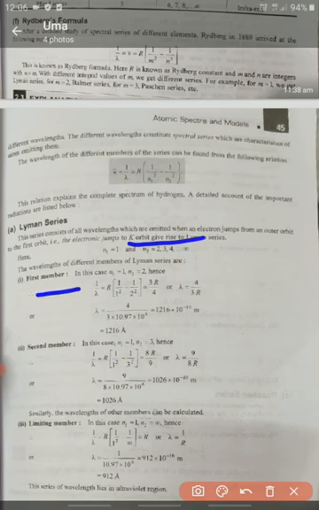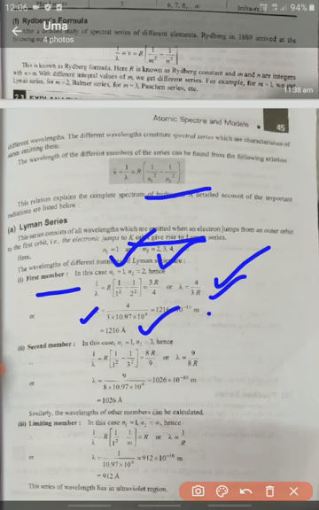If we substitute n1 equal to 1 and n2 equal to 2 in the above equation, 1 by lambda is equal to R into 1 by 1 square minus 1 by 2 square. We find lambda is equal to 4 by 3R. Here R is the Rydberg constant; yesterday we calculated the R value as 10.97 into 10 power 6. If you substitute all these values, we get 1216 angstroms.